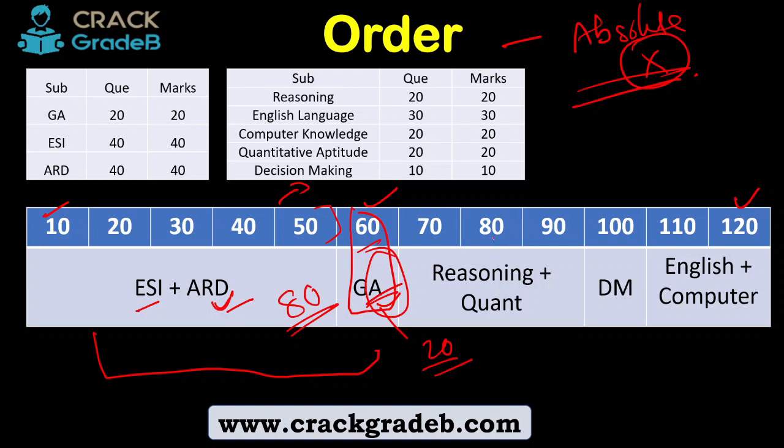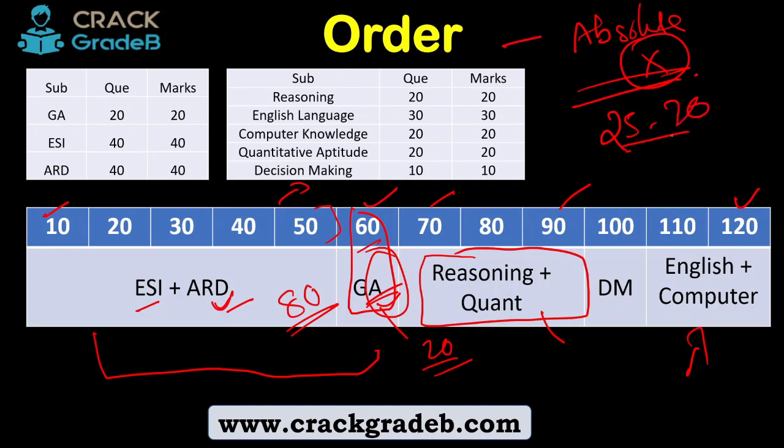So then for the next 30 minutes, from 70 minutes to 90 minutes, spend the time on reasoning and quant. Again, give 30 minutes only if reasoning and quant is your strength area. If not, no need. Give that time to English, because you need to score well in English to cross that 25 to 30 marks. 20 to 25 is fine, but to be on the safer side, try to touch 30. Then decision making, spend just 10 minutes.